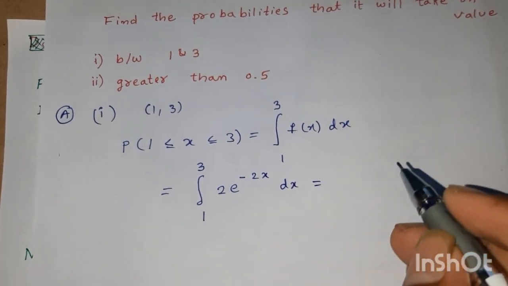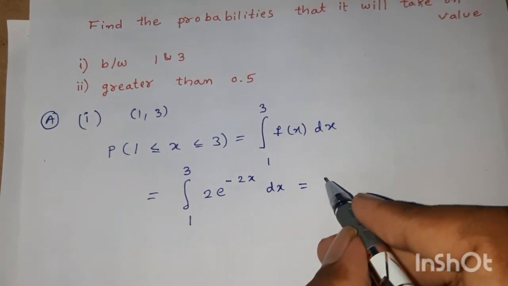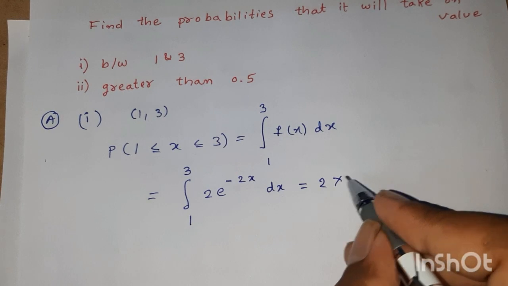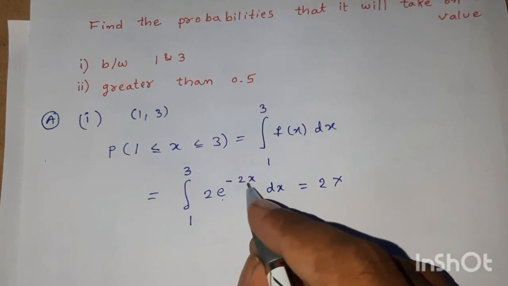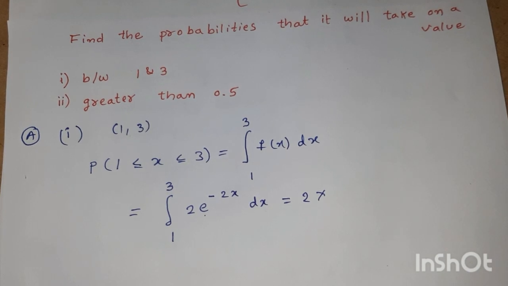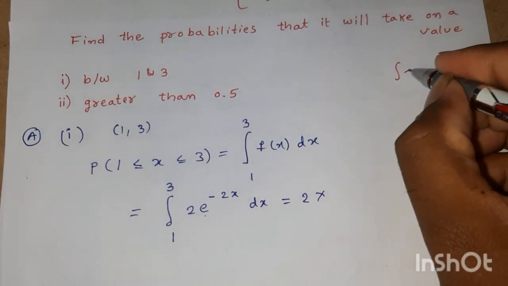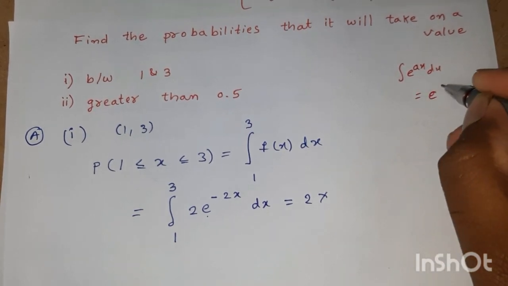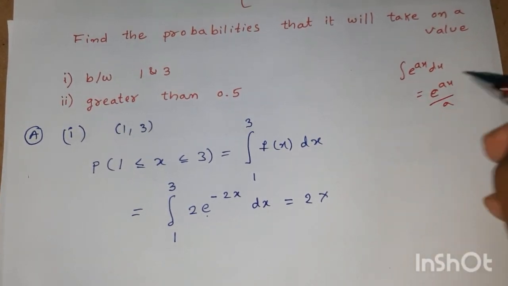Now find the integration of this function. 2 is constant, so 2 into the integral of e power of minus 2x. The integration of e power of ax dx is e power of ax by a.